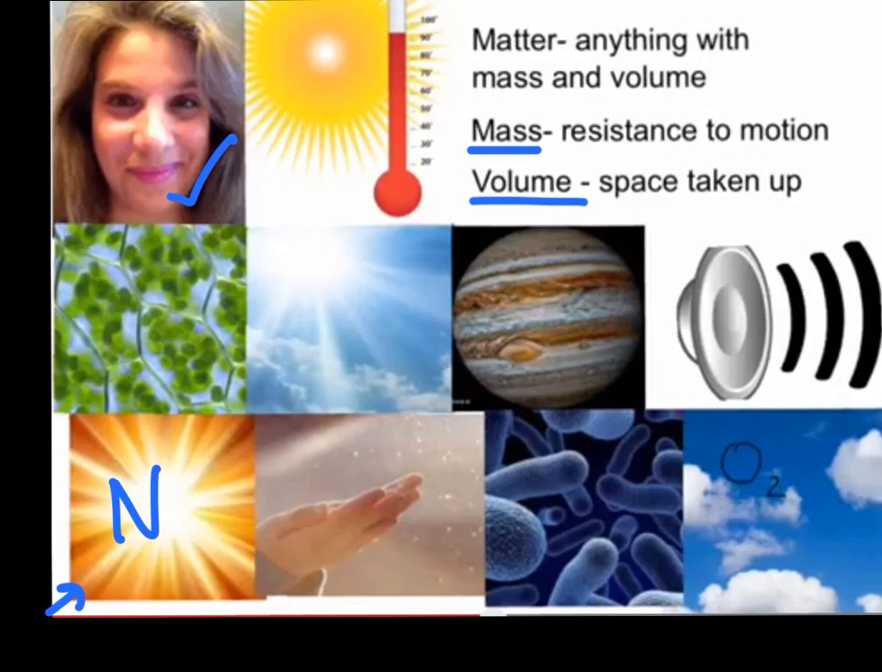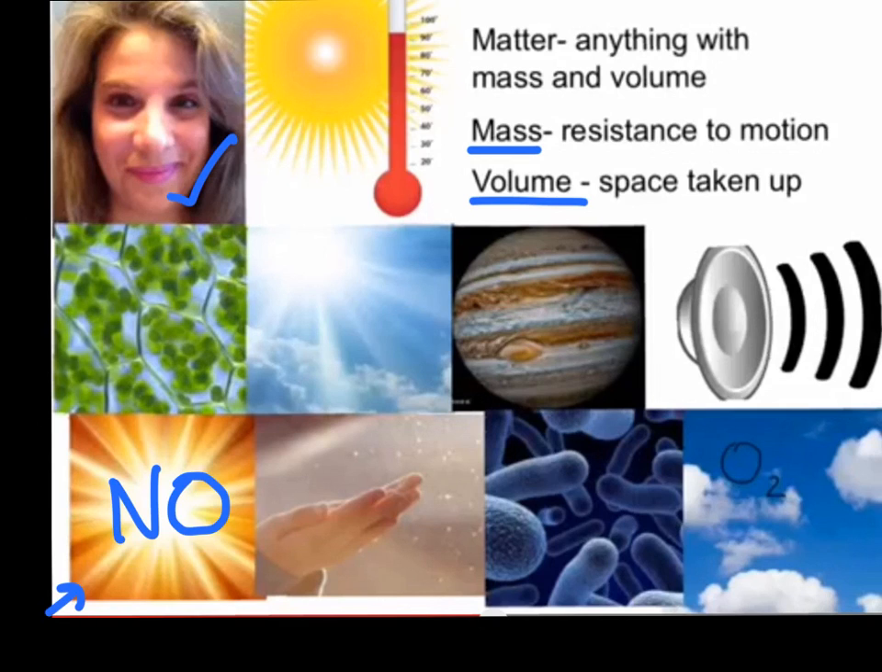Sunlight is not matter. It's energy, and we'll talk about that next. Sunlight does not resist being moved. It doesn't take up any space. You can't fill something with sunlight. You can shine a flashlight into a balloon all day long. The walls are not going to expand.